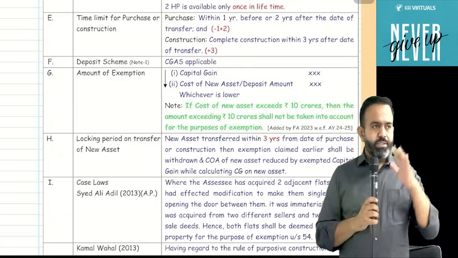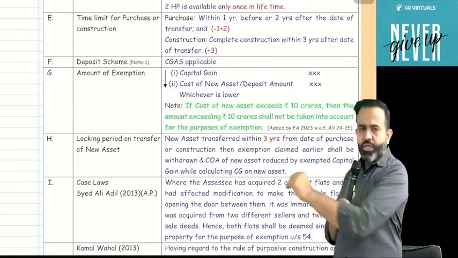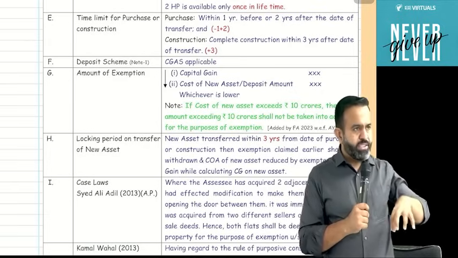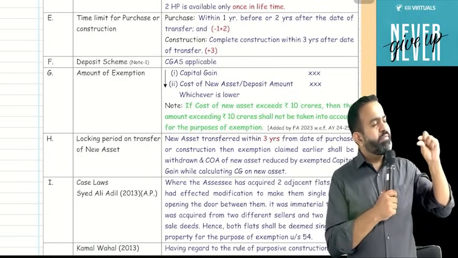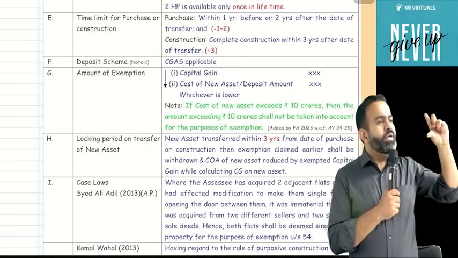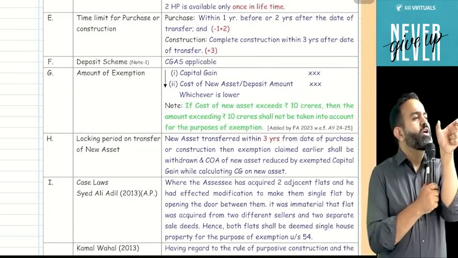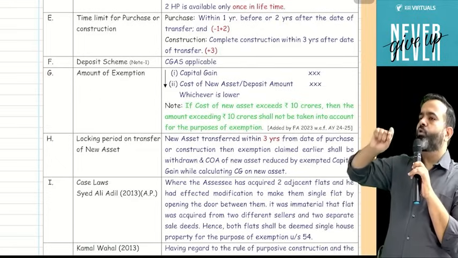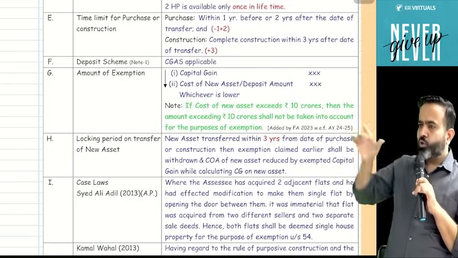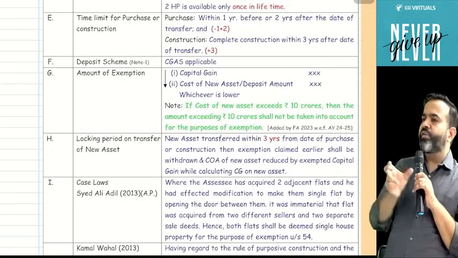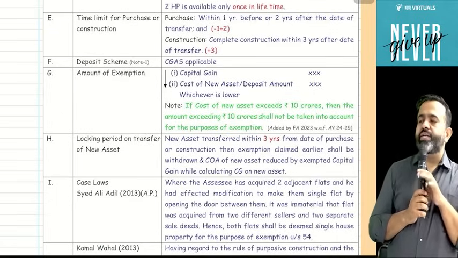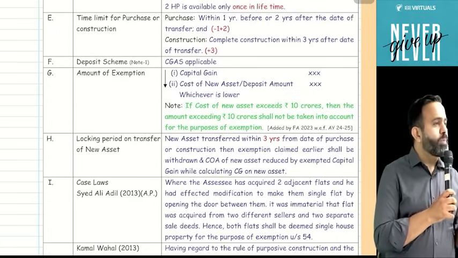Suppose I sold the old house property and purchased a new house property in T Nagar. Suppose the new house property is transferred within 3 years. Then whenever capital gain is calculated, from the new house property cost I will reduce the exemption claimed earlier. So the cost of acquisition of the T Nagar property minus the exemption claimed earlier will be reduced, and the remaining I will consider as the cost of acquisition of the T Nagar property.